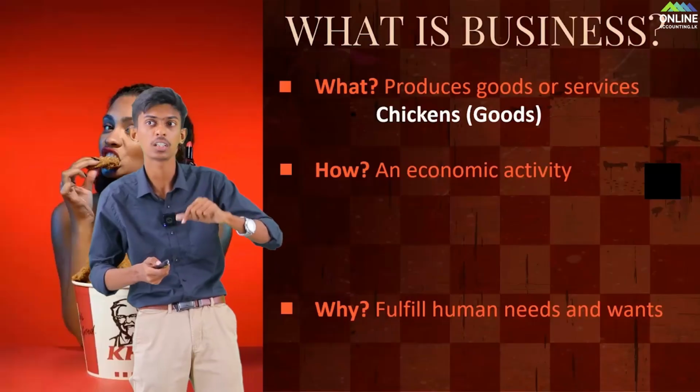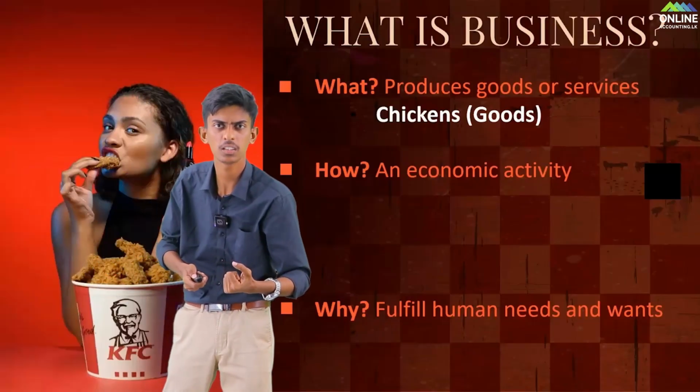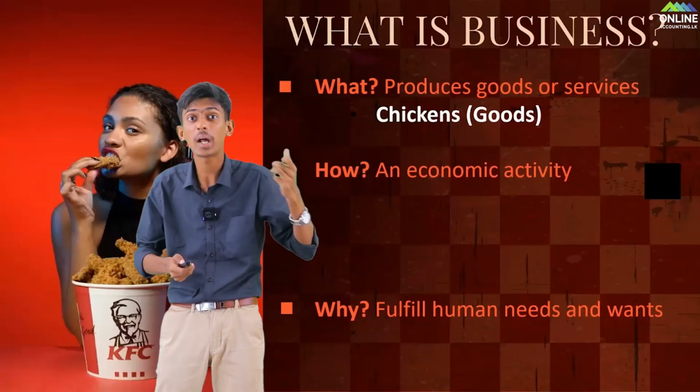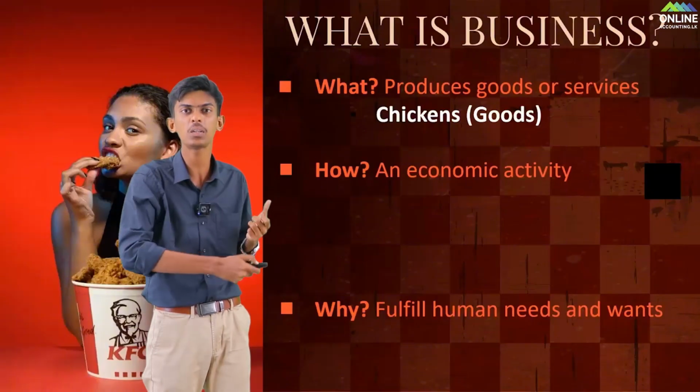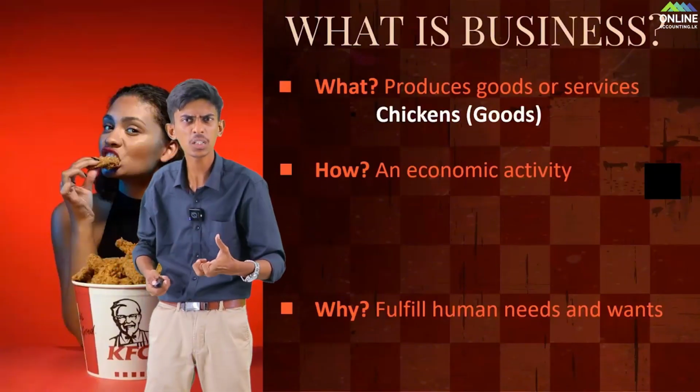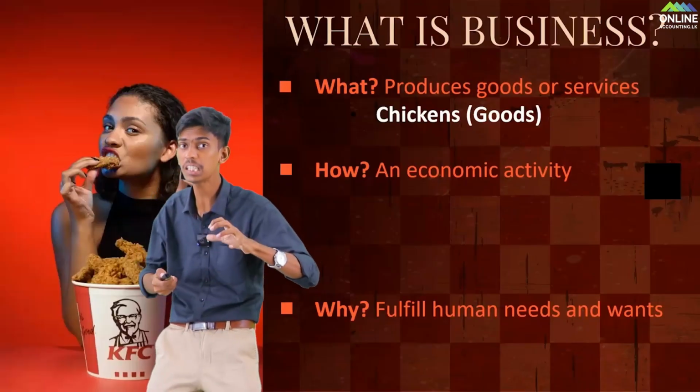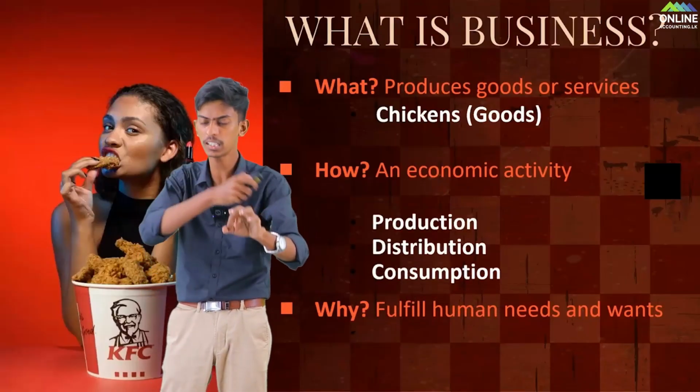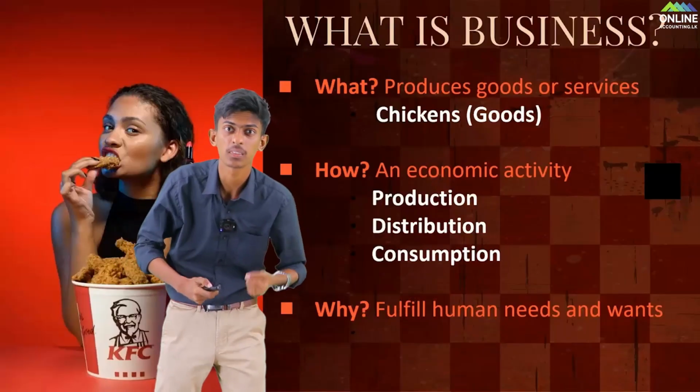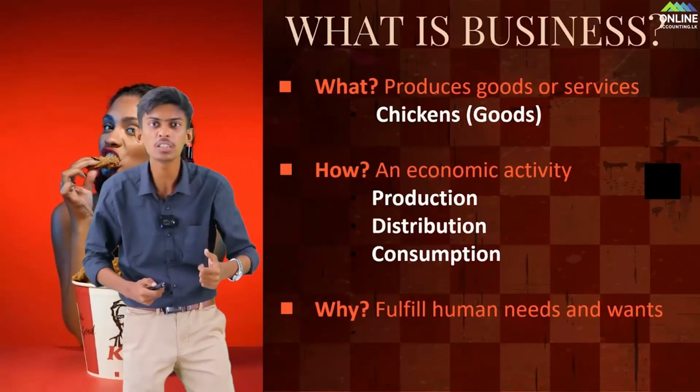And what's the second question? How are they producing these goods and services? It should be done through what activity? Economic activity. So what does economic activity mean? For an activity to be economic, there should be 3 things. What are the 3 things? Production. They have to produce. Are they producing chicken? Yes.